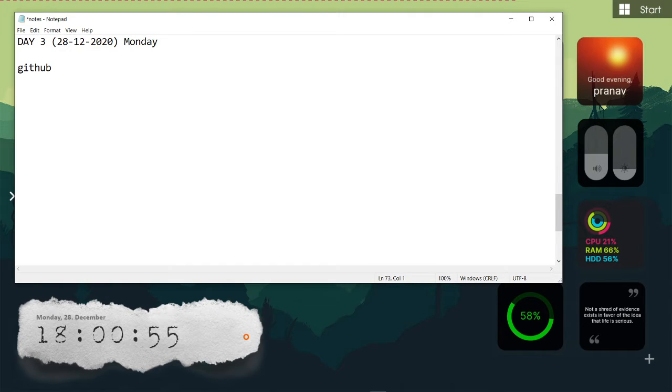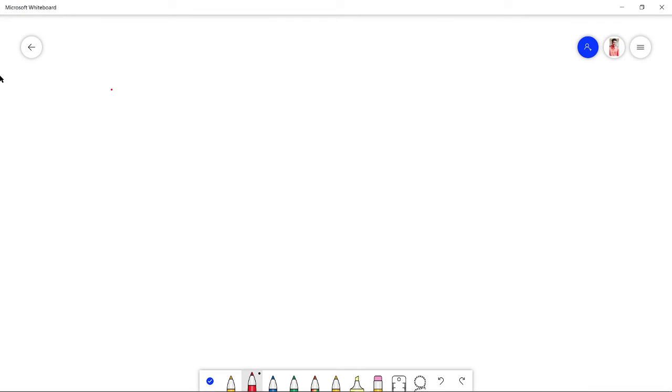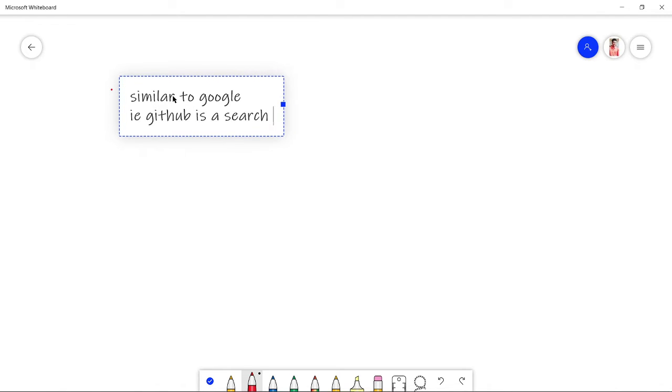Okay, first of all, what is GitHub? Let me explain it. This GitHub is similar to Google. It is also a search engine. GitHub is a search engine similar to Google. Okay, so let us consider this server as GitHub.